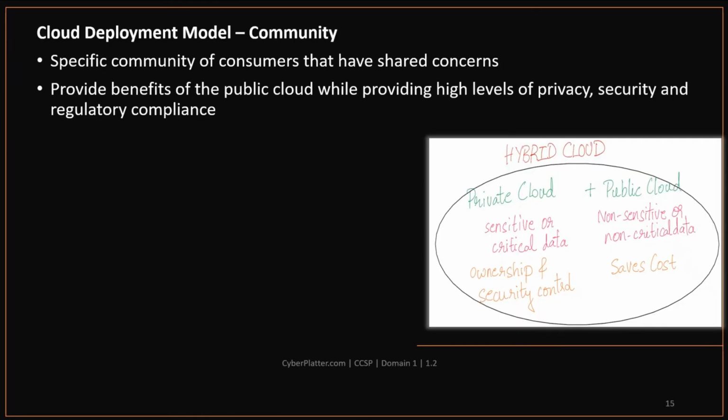The next one is the community cloud deployment model. Here, the cloud infrastructure is provisioned for exclusive use by a specific community of consumers from organizations that have shared concerns like mission, security requirements, policy, and compliance considerations. It may be owned, managed, and operated by one or more of the organizations in the community, or a third party, or a combination of them.